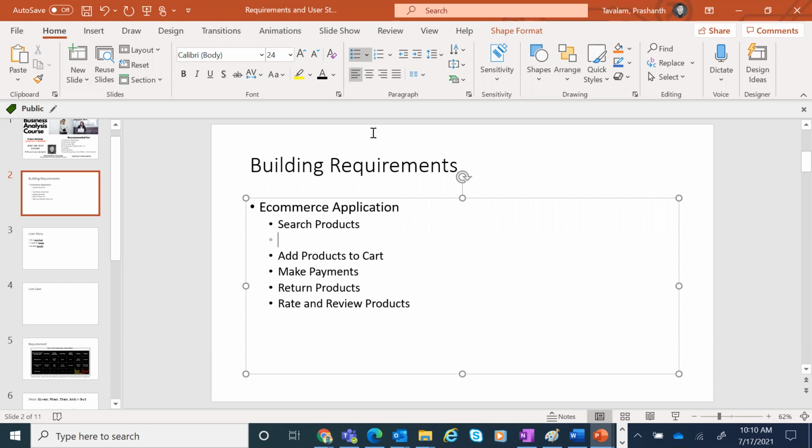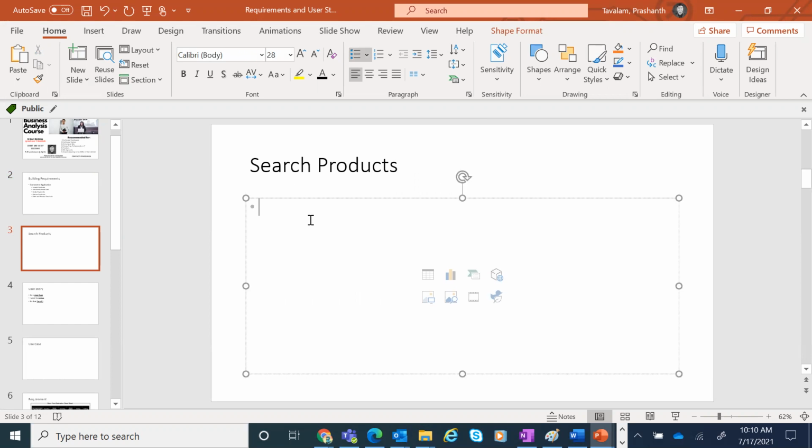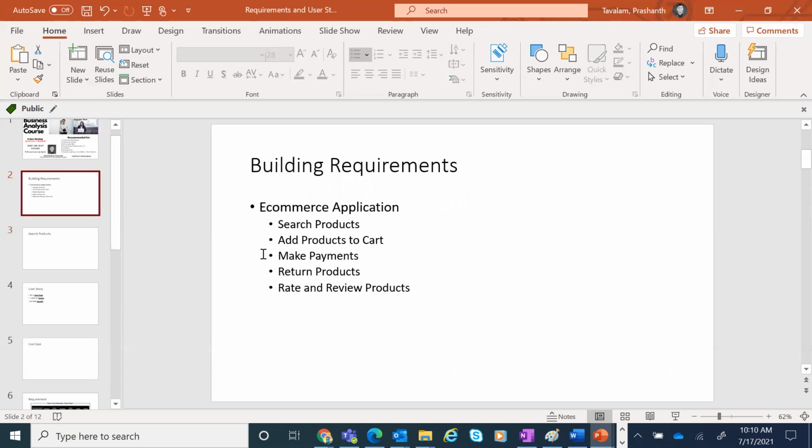Once you have this, let's pick search products. We picked up something which is very basic. E-commerce site, everybody shops. So for ease of understanding, let's say we picked up this.